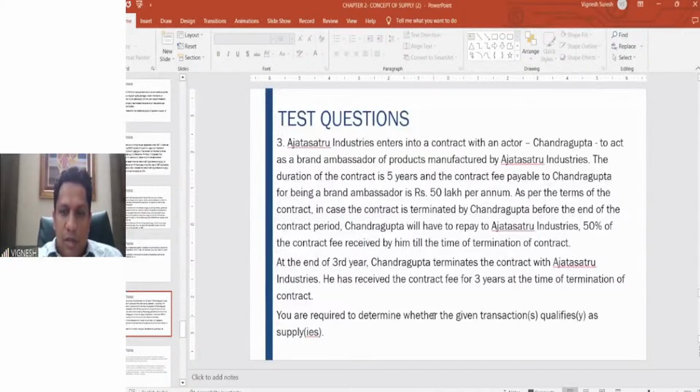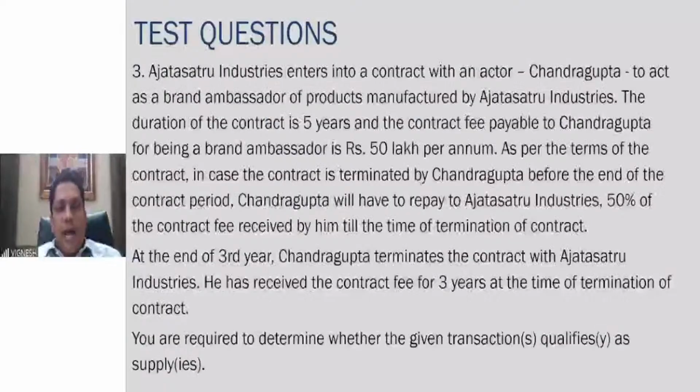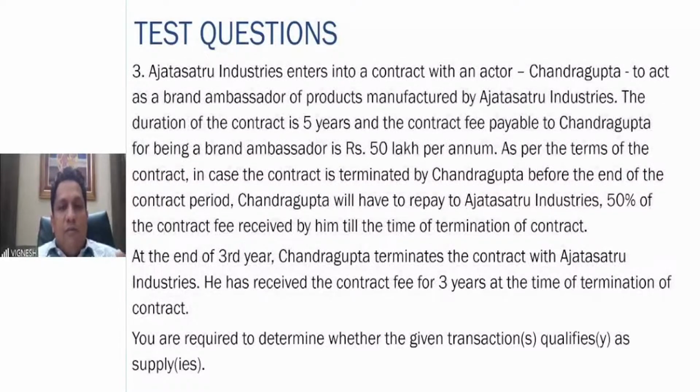Let us go to this problem. Here, what is happening? First thing is he is doing the agreement of the contract for 5 years. 50 lakhs per annum is the contract fee. Before the end, if he terminates the contract, he'll have to repay 50%. So 3 years is over. For 3 years, he has been paid 1.5 crores because 50 lakhs per annum for 3 years is 1.5 crores. 50% Chandragupta has to repay back.